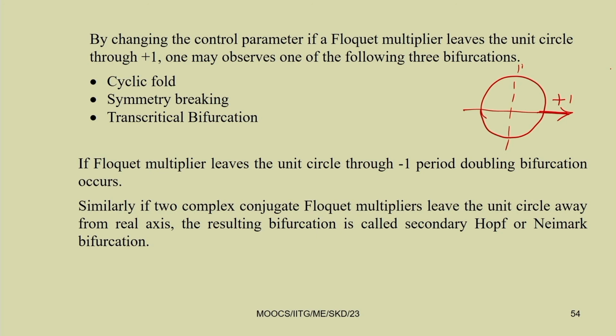If the Floquet multipliers leave the unit circle through -1, that is lambda equal to -1, then you can have period doubling bifurcation.